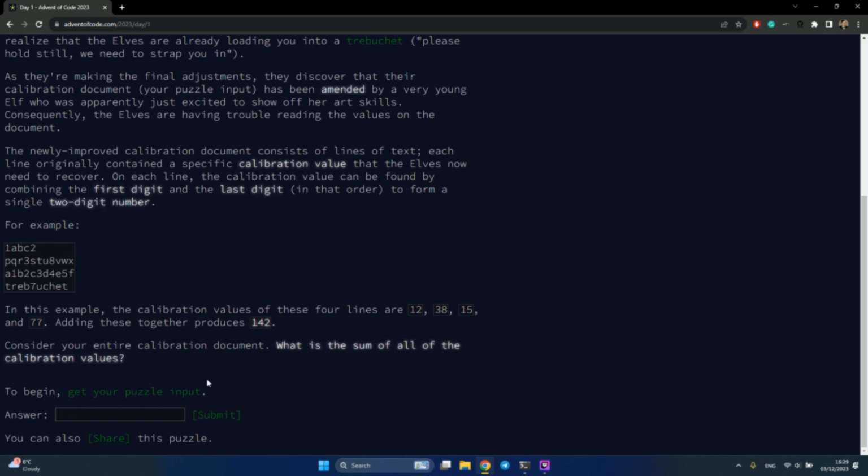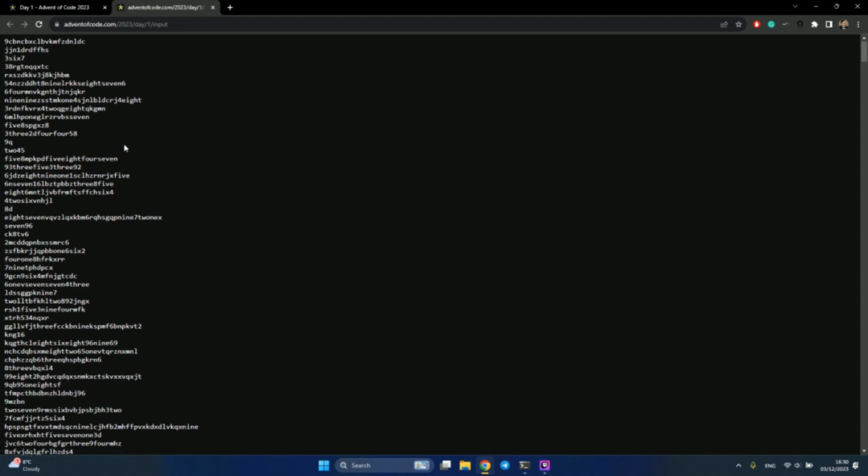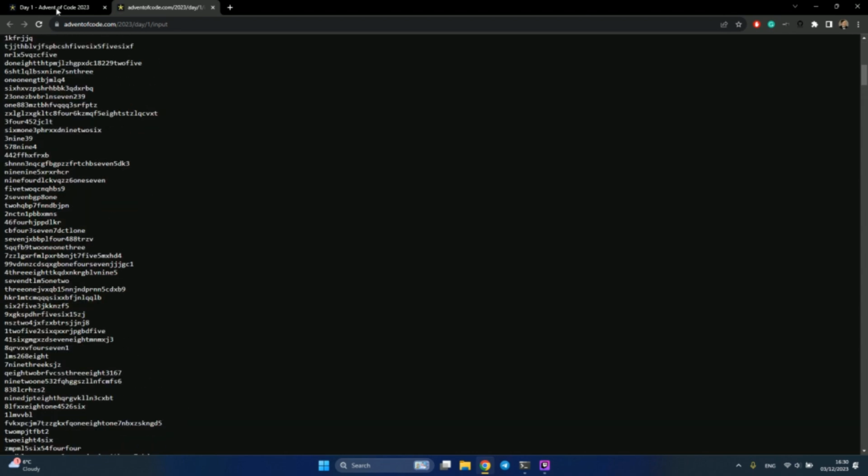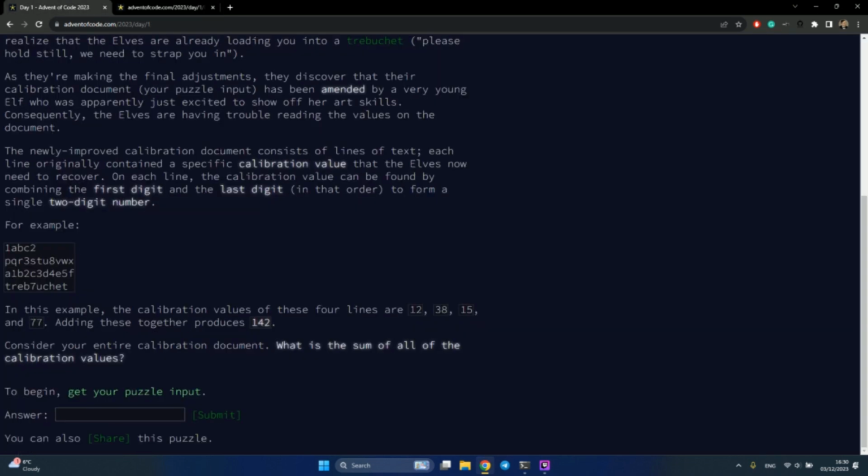And find the sum. Okay, this is our test output. We can test it. Apparently, this is a big output, the real one that we will need to solve eventually. But let's start by writing something and testing on our test output, and then we will get to the puzzle input.